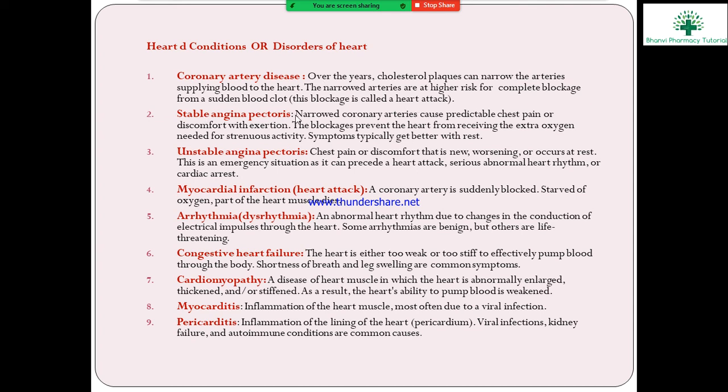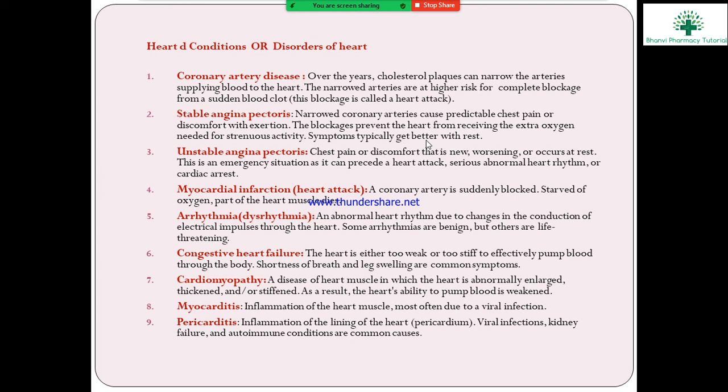Next, stable angina pectoris. The narrowed coronary artery causes predictable chest pain, in the center of the chest, or discomfort with exertion. The blockage prevents the heart from receiving the extra oxygen needed for strenuous activity.